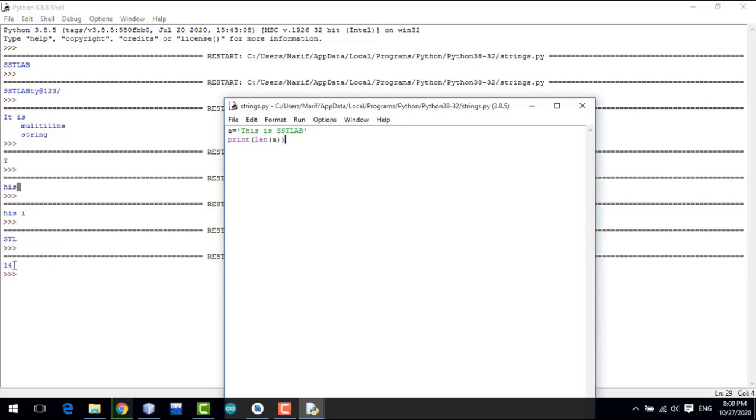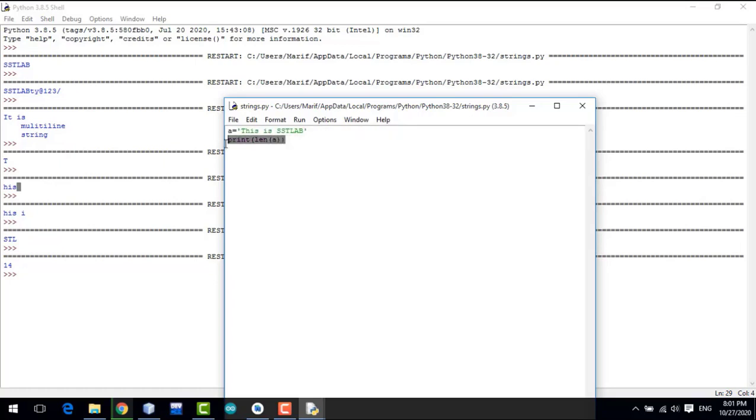Now it is printed 14. 14 means this string has 14 characters. So there are different methods that we will use to work with string. So first method is this length.